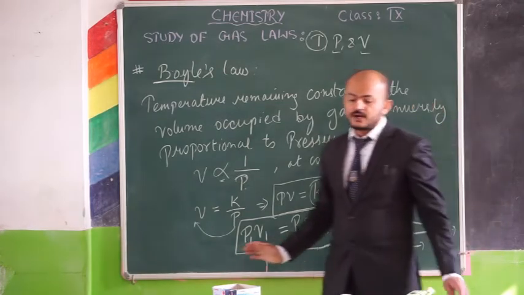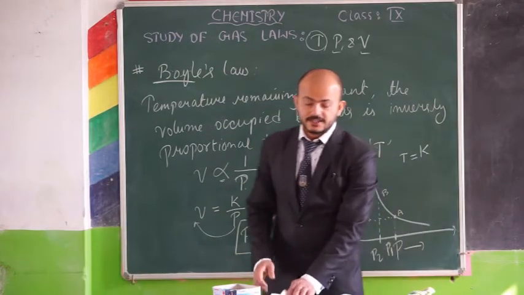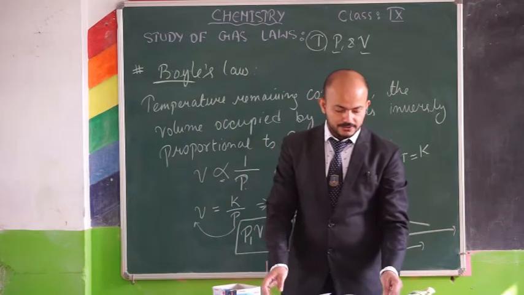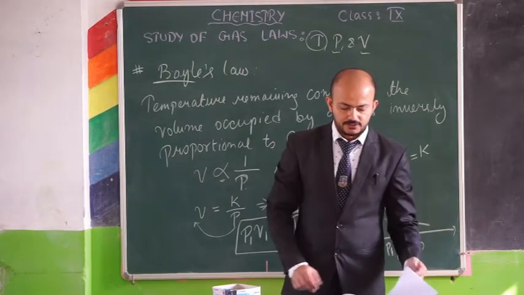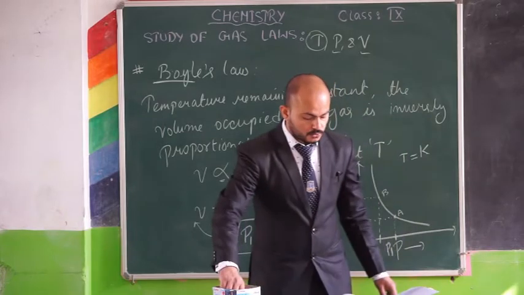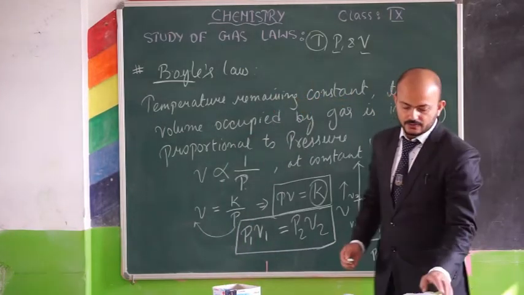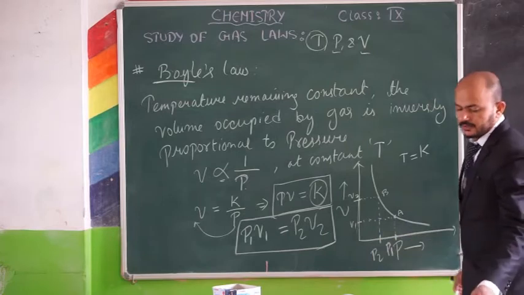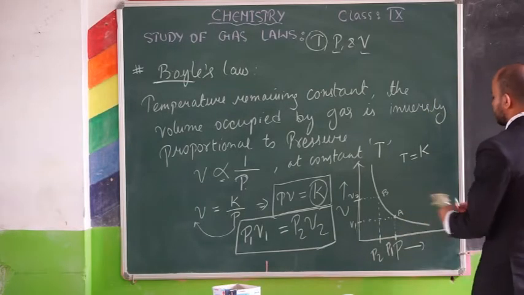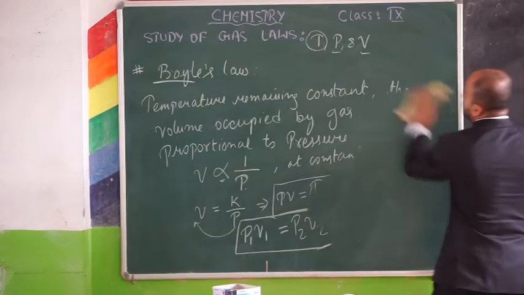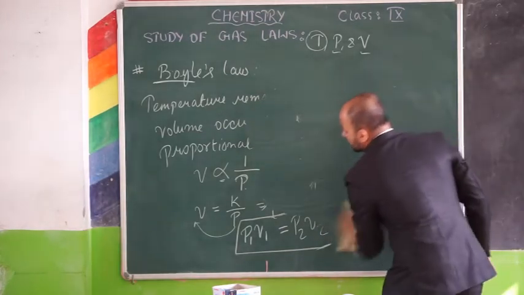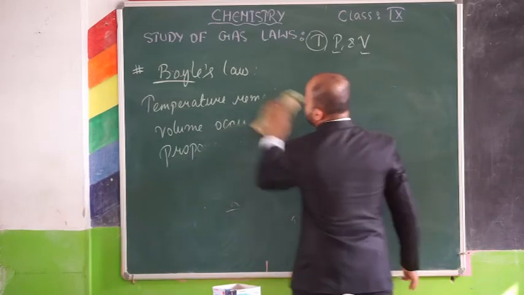So let's try out one numerical. For numerical purposes, turn to page number 126. On page number 126, you have numericals. Let's solve one of them so that you will know how to use Boyle's law to solve numericals.